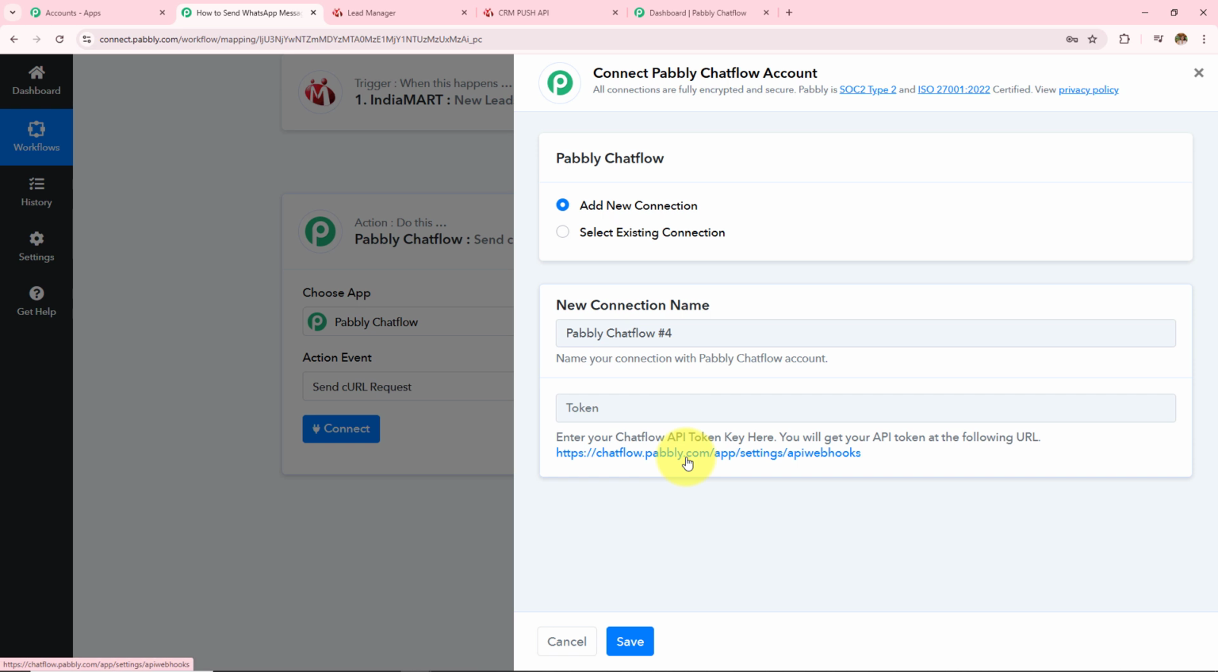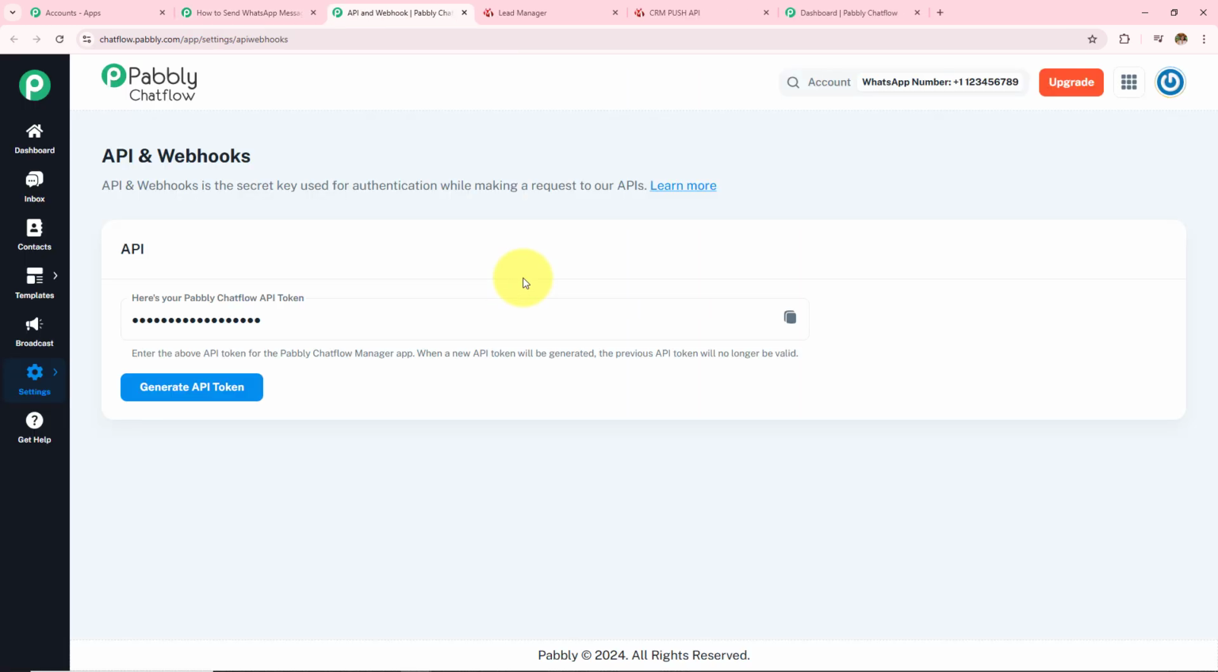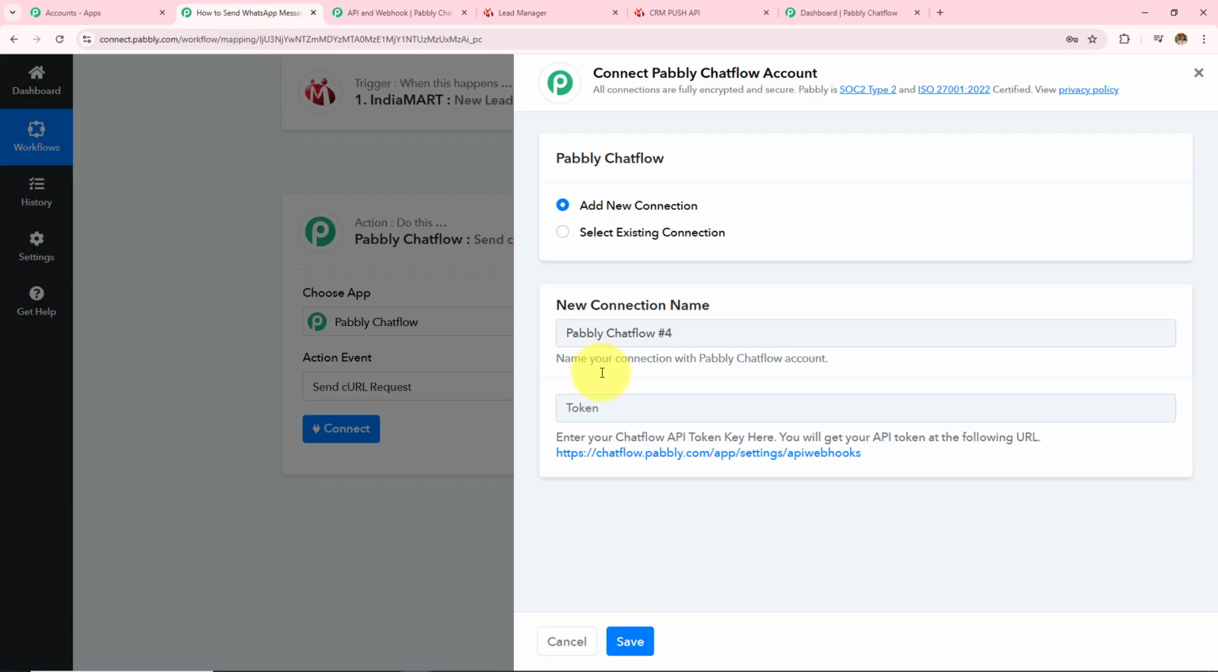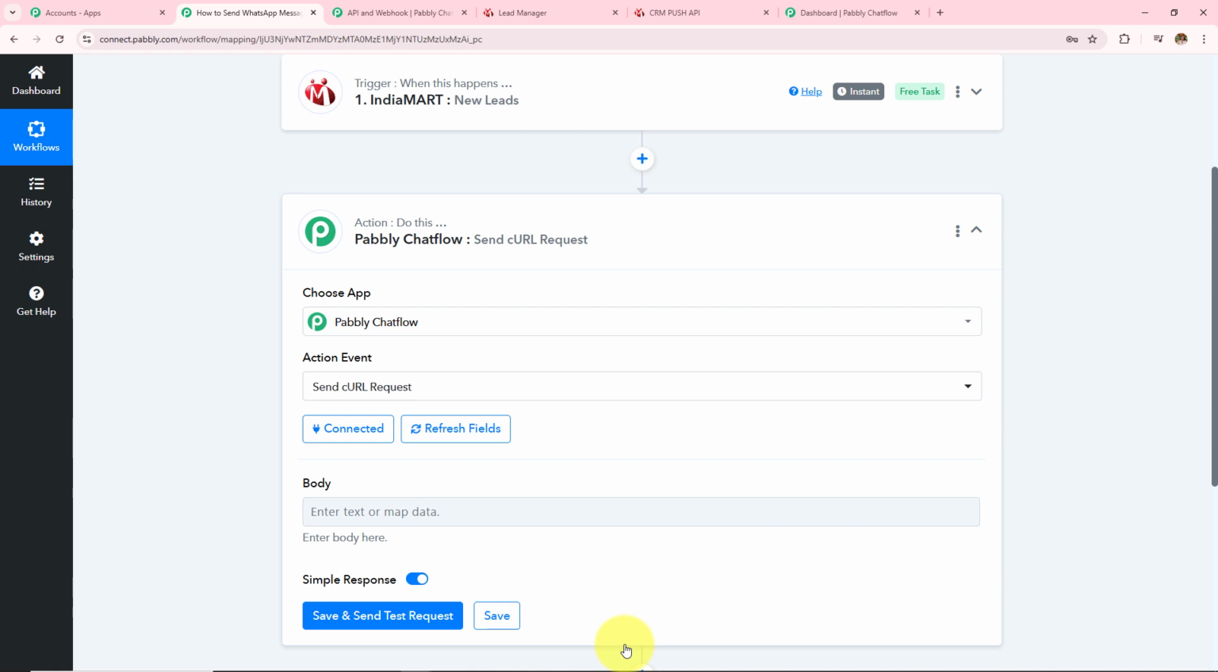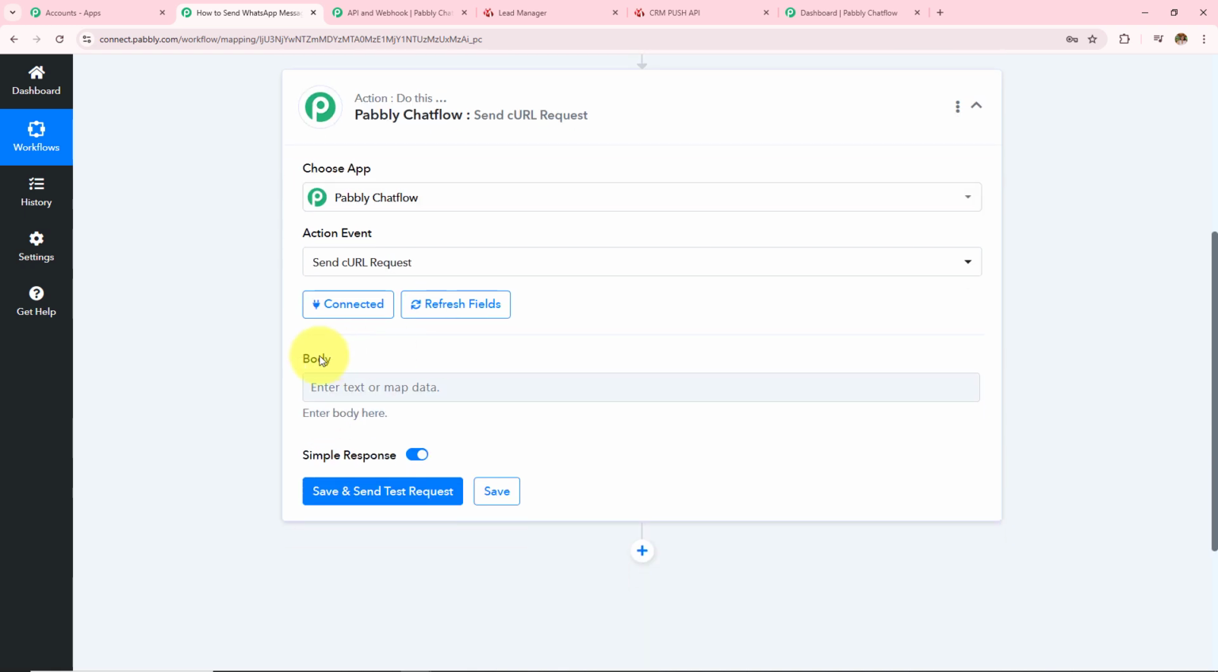I'm going to click on this hyperlink so as to get the token, and it has taken me to this page. I simply need to copy this API token and paste it over here, and then click on save. So here Pabbly Chatflow is connected with Pabbly Connect, and now I have to enter the body.